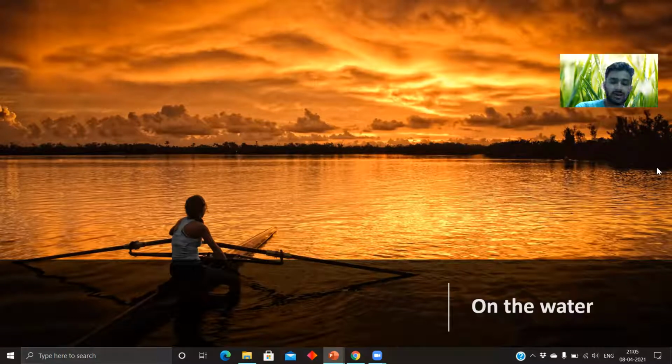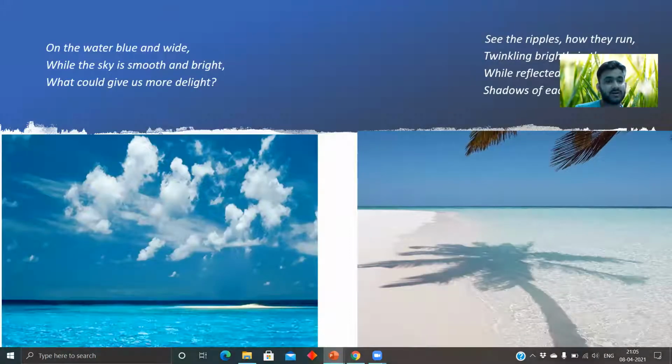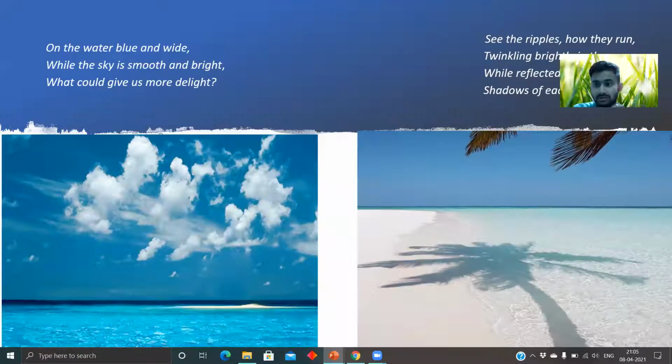As you can see, it's a splendid experience on the water. He goes on a boat and all of that. So here he described it. On the water, blue and white, while the sky is smooth and bright, what could give us more delight? As you can see, it also rhymes. That is how a poem should be, and that is what makes it a poem.